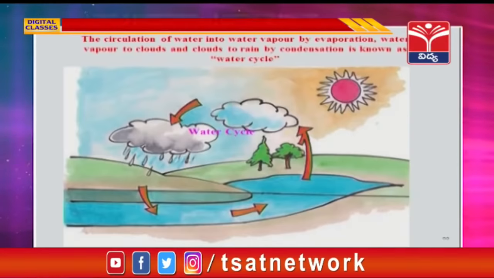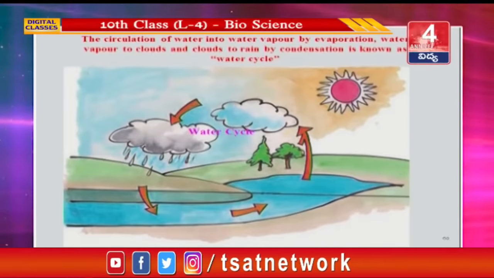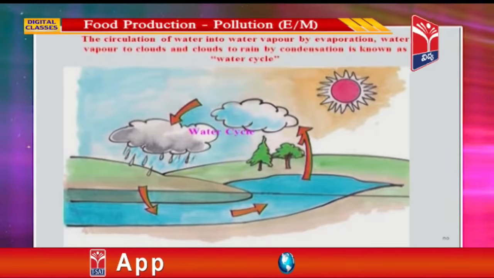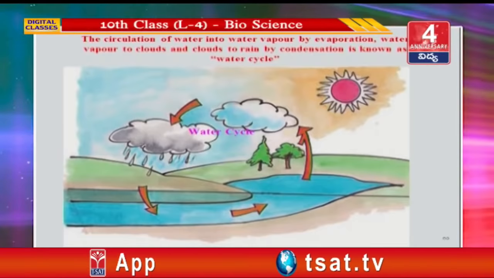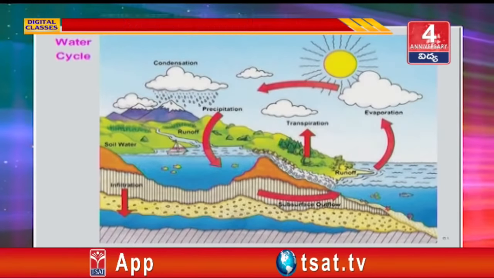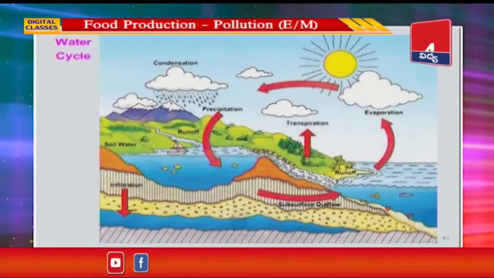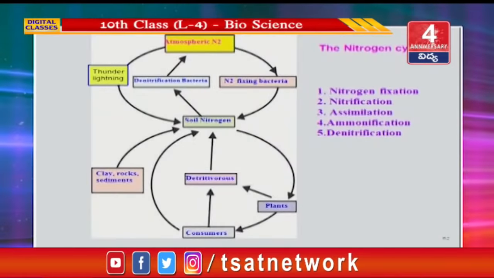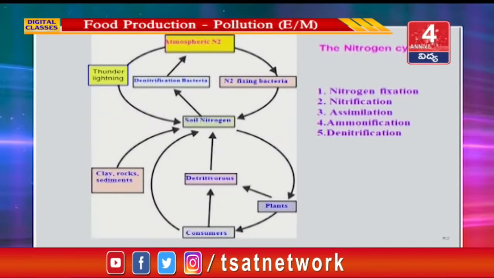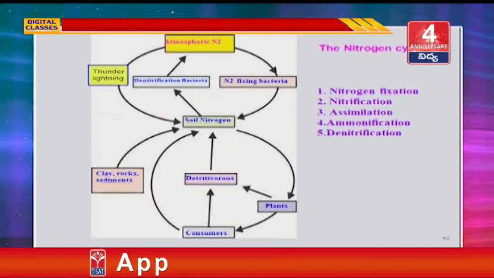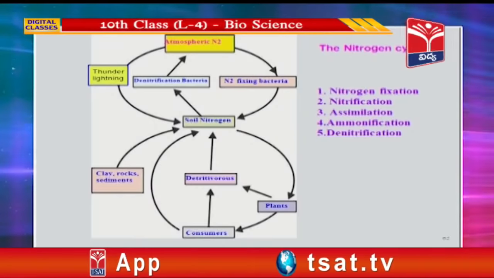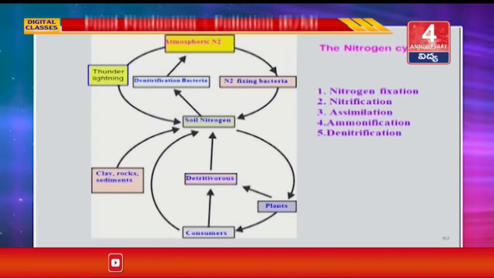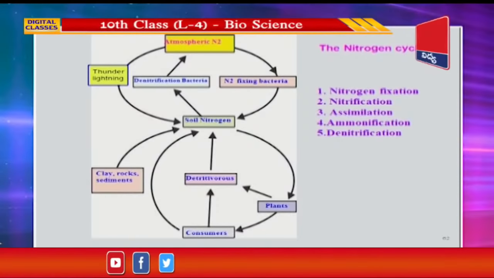etc. The circulation of water into water vapor by evaporation, water vapor to clouds and clouds to rain by condensation is known as the water cycle. See here how the evaporation and condensation take place in the water cycle. Nitrogen cycle. Plants and animals do not directly absorb the 78% of nitrogen in the Earth's atmosphere. It can be used by various modifications. There are different stages in the nitrogen cycle.